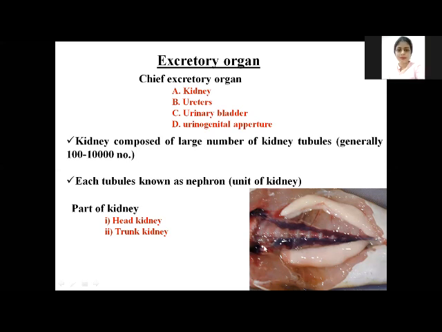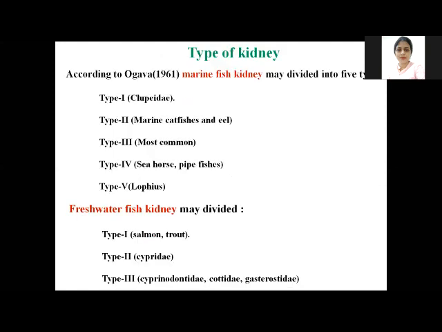This is the kidney. So fishes have a very peculiar structure of the kidney. They have two regions, the head kidney and the trunk kidney. And different fishes have different shapes of kidney. Marine fishes have 5 types, type 1 to type 5, and freshwater fishes have 3 types, type 1 to type 3.